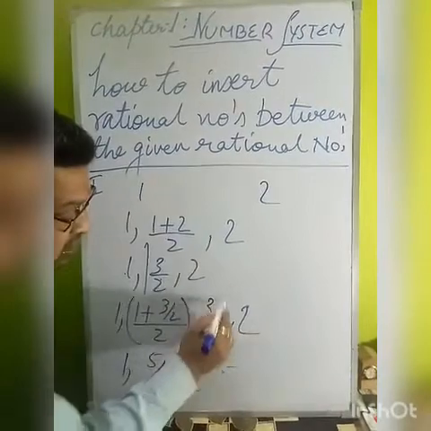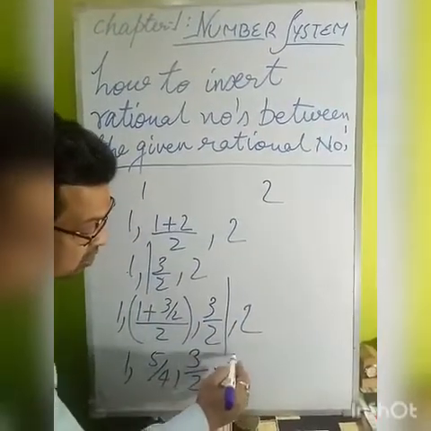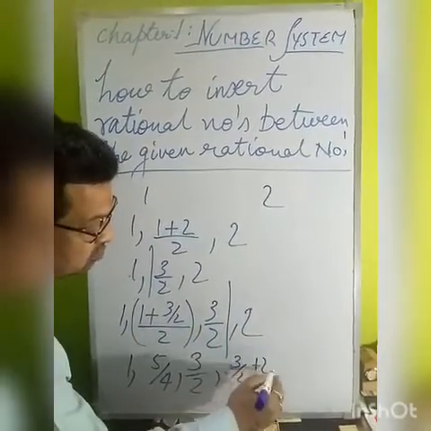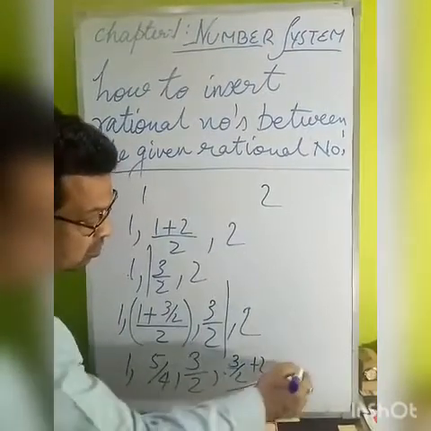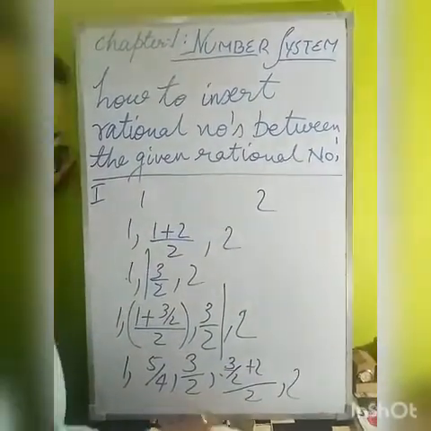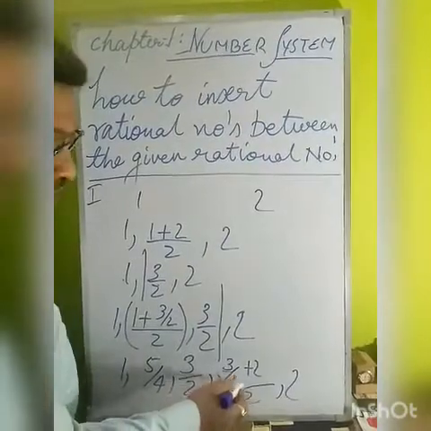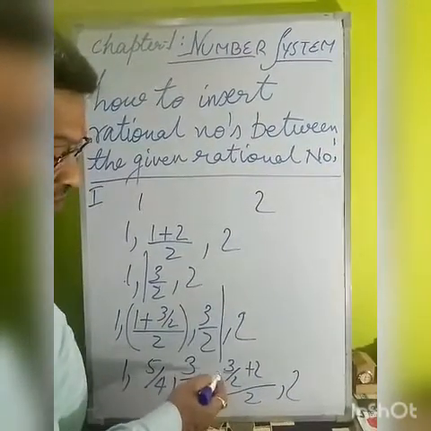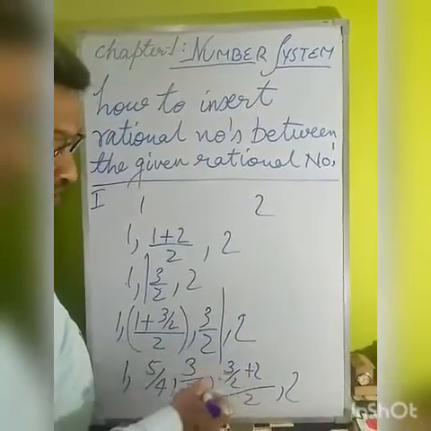And now we are finding a rational number between 3 by 2 and 2. So this will be (3 by 2 plus 2) whole by 2. Now 3 by 2 plus 2, 2 fours are 4, 4 plus 3, 7 by 4.